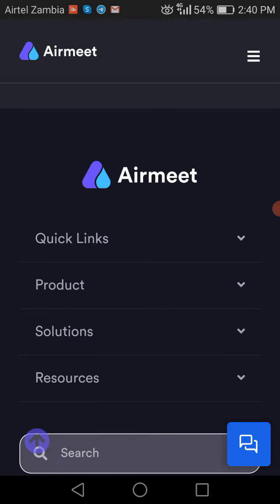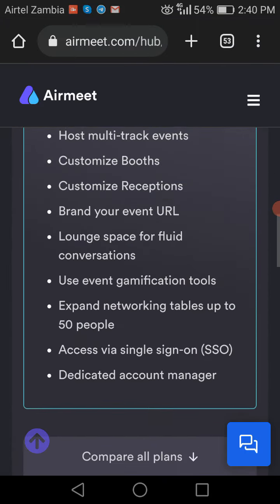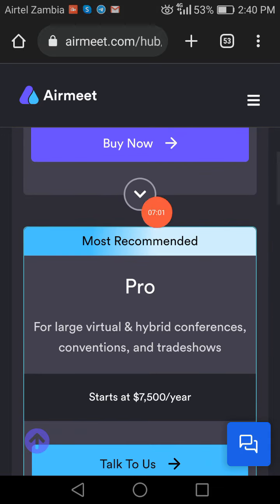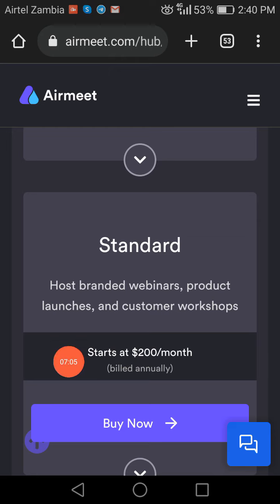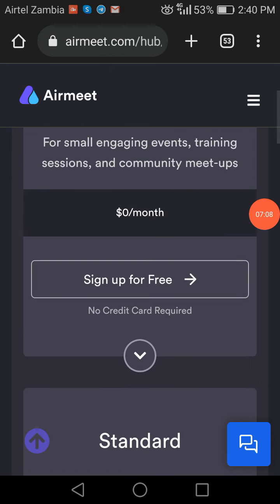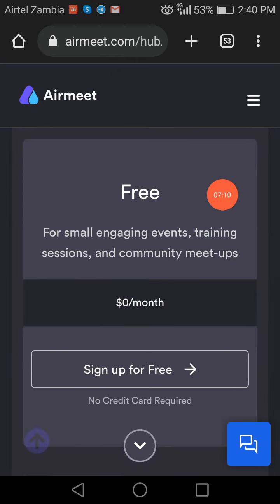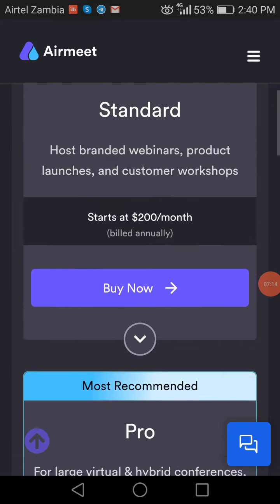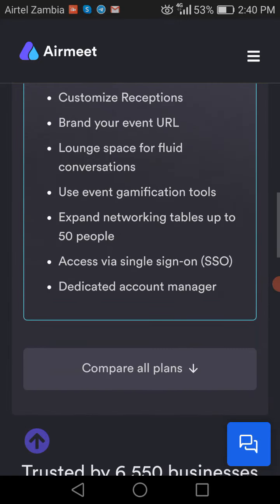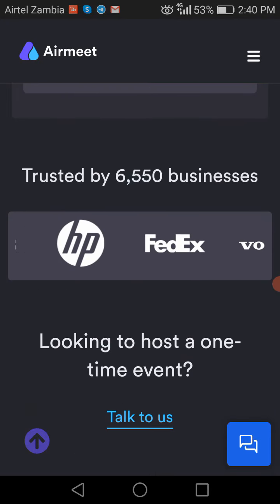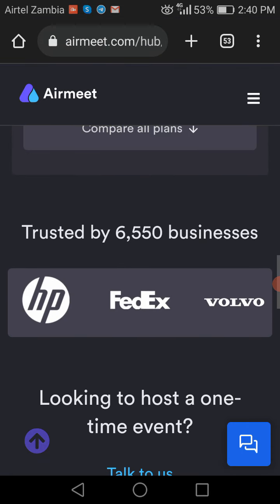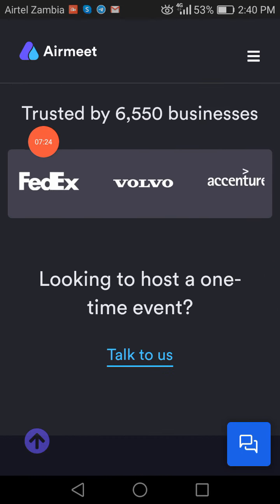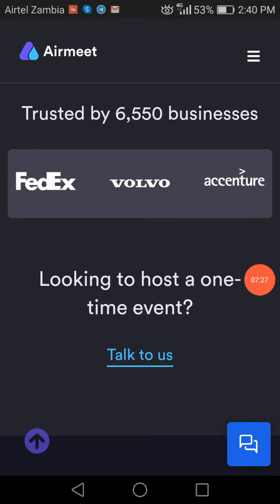As I mentioned earlier, you can go for the Pro plan, which is this one right here, or you can go for the Standard plan, which is this one right there. But the free plan should be the last you ever think of. As I mentioned earlier, if you want to see how professional Airmeet is, you can try out the free plan and later advance to a paid plan. You can see here that Airmeet is trusted by over 6,550 businesses.